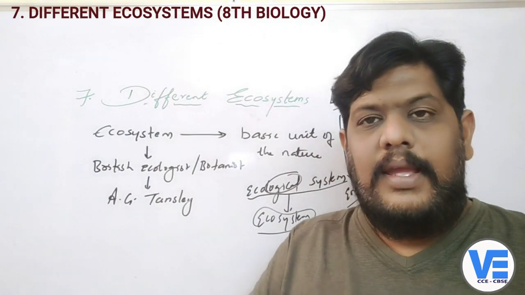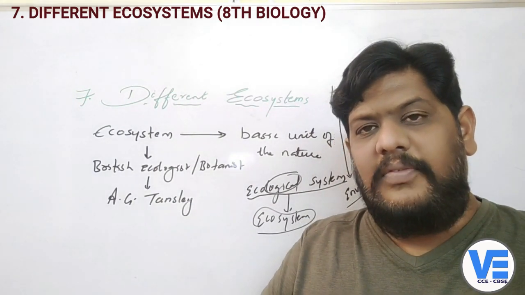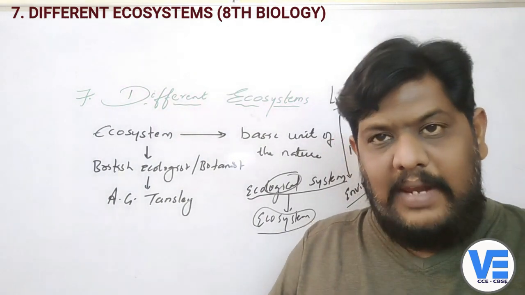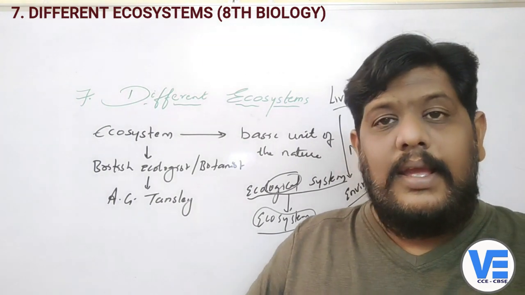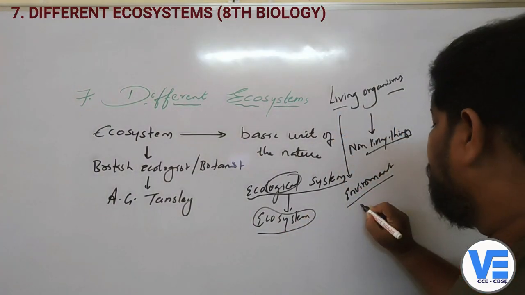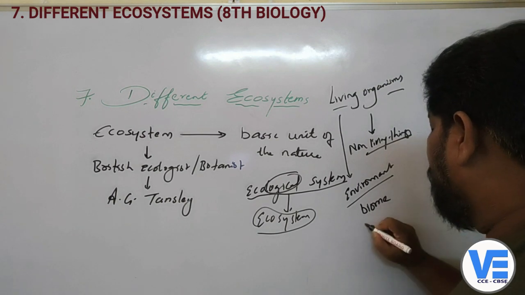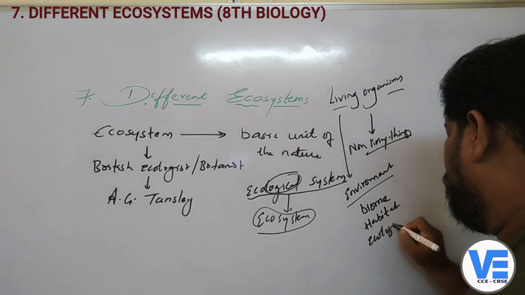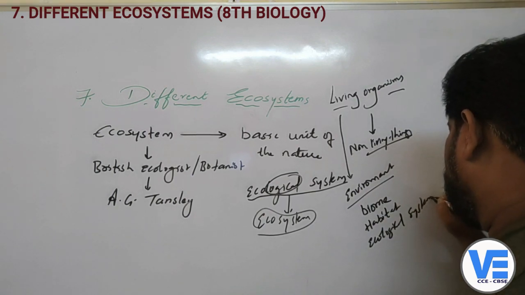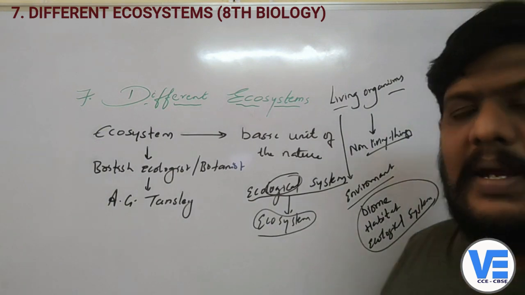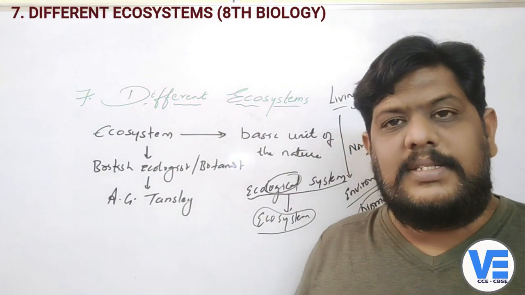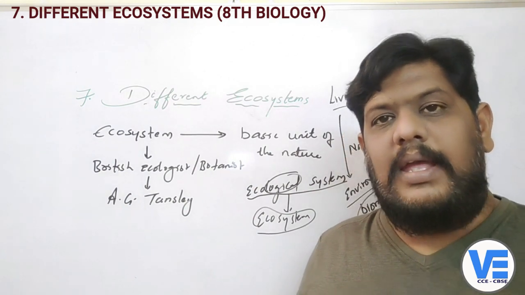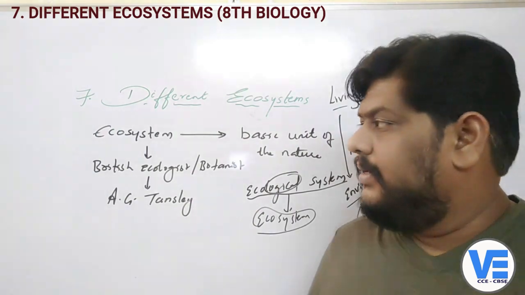They studied the living organisms, the kind of environment around them, and the relationship between the two, and that is how they used different terms, which are called biome, habitat, and ecological system. All these were used by different scientists, different ecologists, to study the relationship of the living organisms with the environment. That is how they started this work.